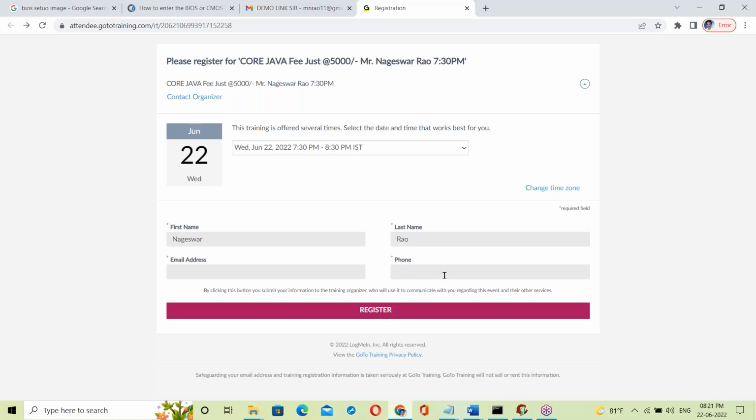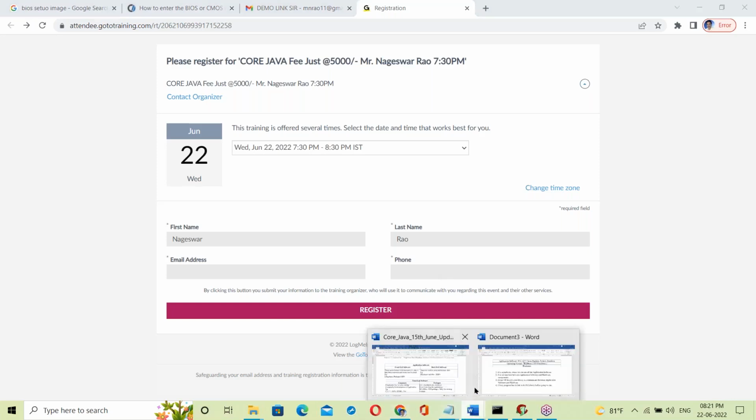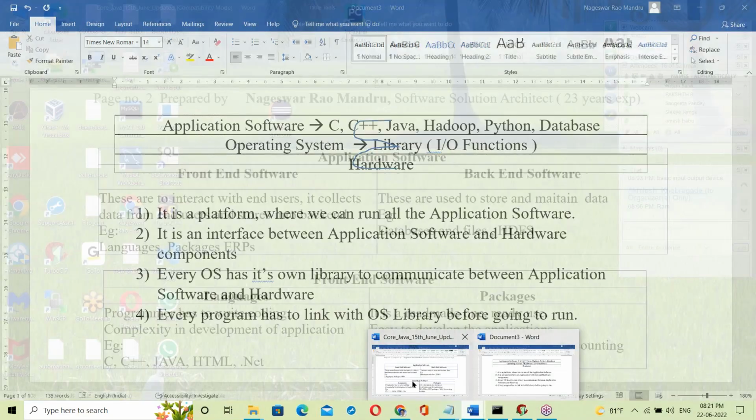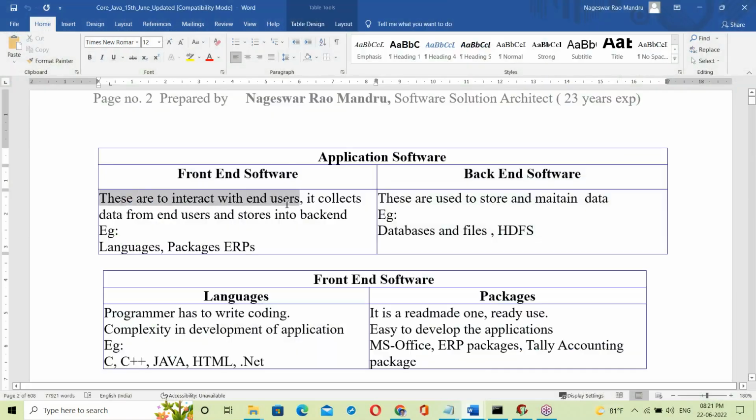So next day, after finishing class, the Durgasoft online team will take all of your data and start follow-up. Your data is stored somewhere else, some location. That location is called the backend. The front end interacts with end users and collects data from them, and stores it in the backend. The backend is used to store and maintain data.